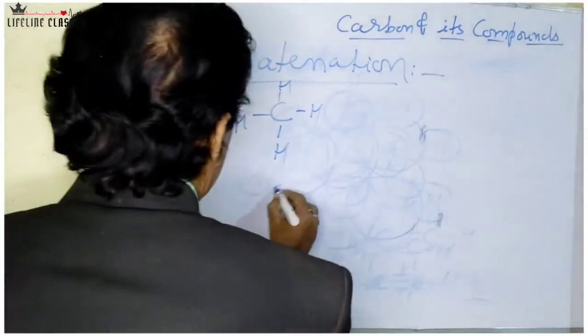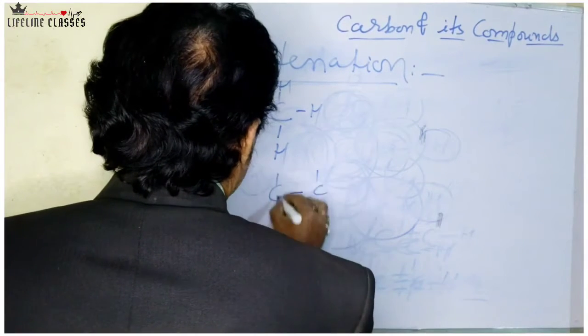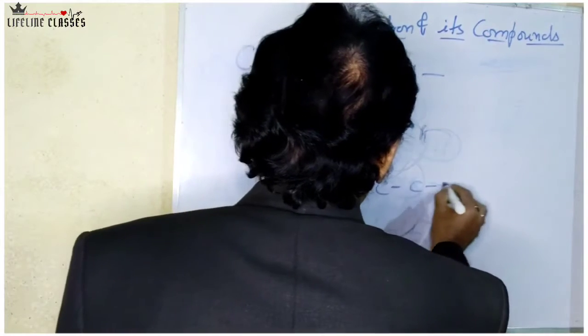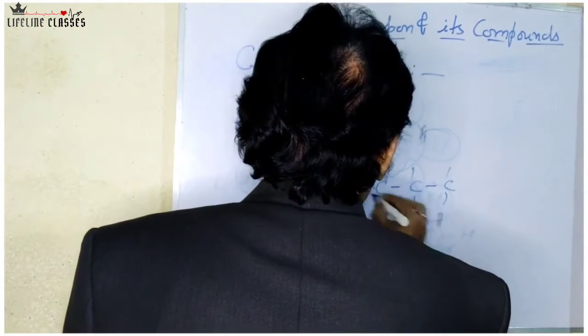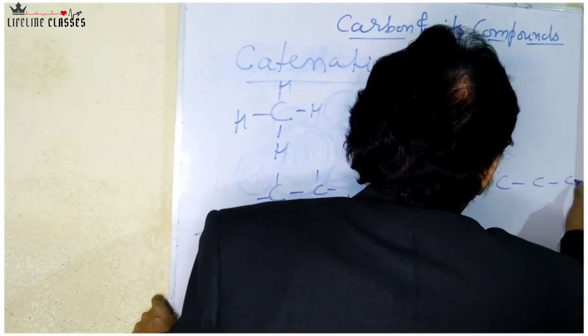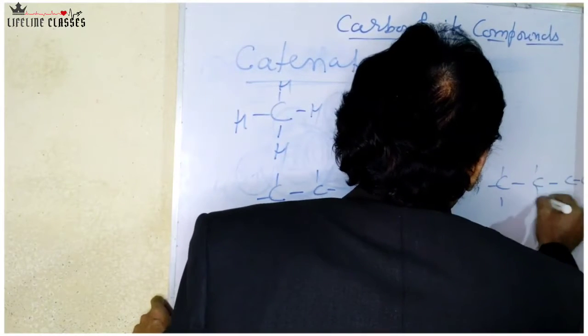So see here, this is the catenation, means it can form a carbon chain of two carbon atoms, carbon chain of three carbon atoms, carbon chain of four carbon atoms, and so on.